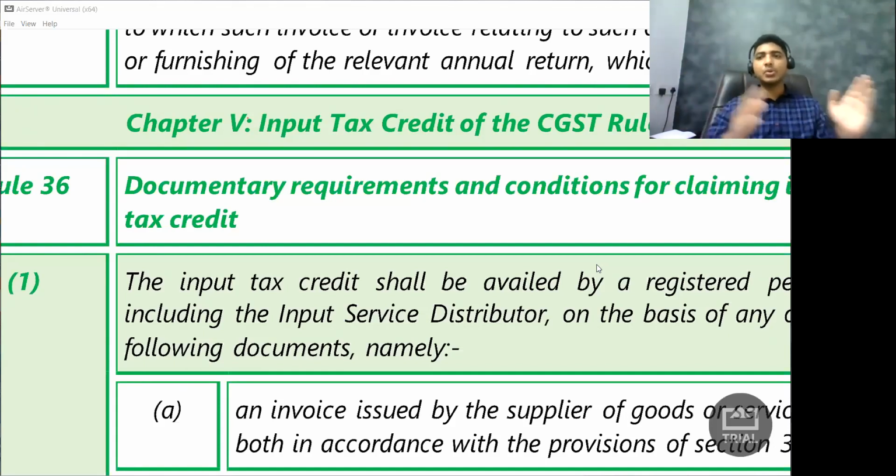There is a time limit to claim the credit. I cannot claim wherever I want. So what is this time limit? They are saying entire year you can claim. The year of purchase you can definitely claim. Next year up to September you can claim. But if you have filed annual return even before September, then September is not applicable. The date of filing annual return is applicable to you. Very simple point. That's it.